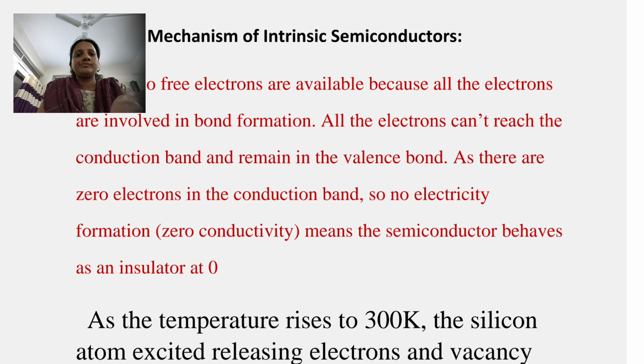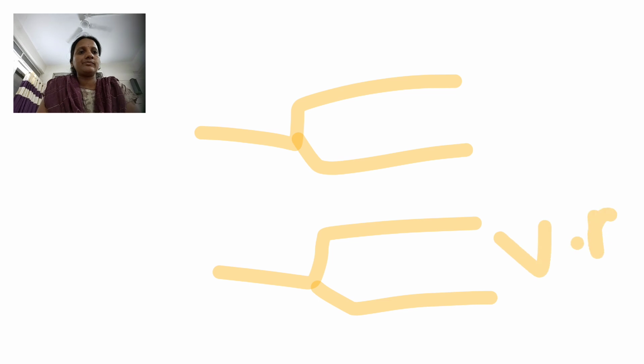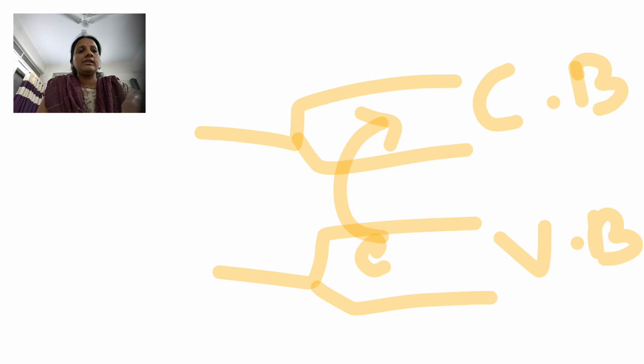As we know that there are 2 bands, one is conduction band and second one is valence band. At lower side there is valence band and at upper side there is conduction band. If there is a free electron, then electrons jump from valence band to conduction band.